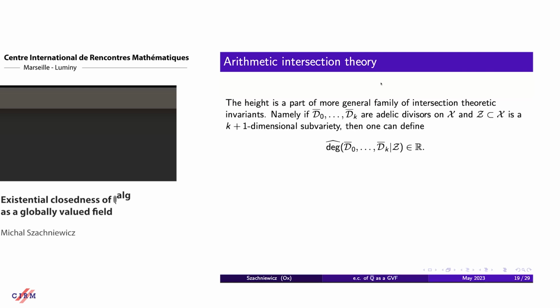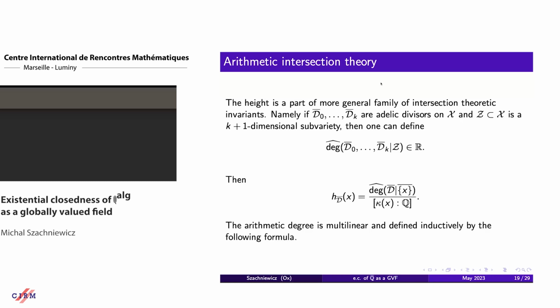This is the generalization of the intersection that was shown on the board there, and we get numbers whose definition we will see later. Height is part of this family of numbers, so this is what this picture was presenting. This arithmetic degree is multilinear and is defined inductively by the following formula.